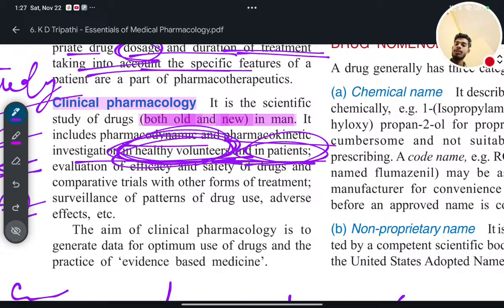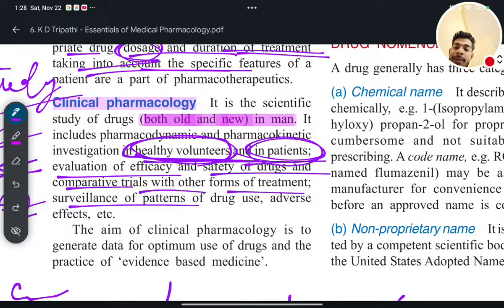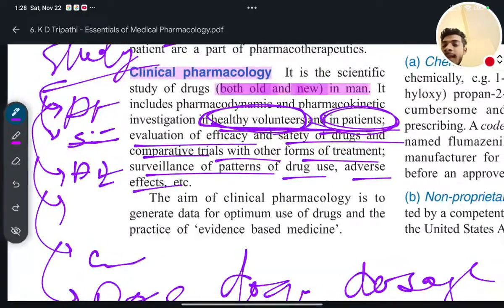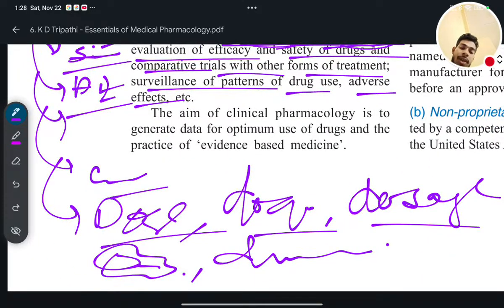So it should be done on healthy volunteers, and when you see and learn the adverse effects, then you can do it on the patient's body. But you have to do it, not just can. Evaluation of efficacy and safety of drug and comparative trials with other forms of treatment, surveillance of the pattern of drug use and adverse effect. Already I have mentioned everything here in easy English.